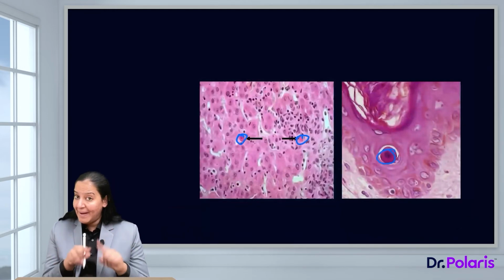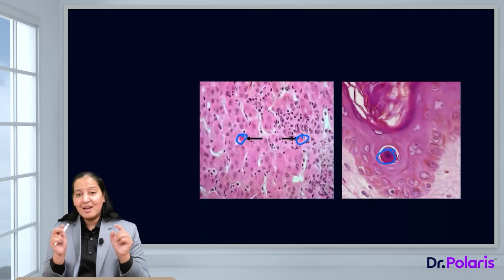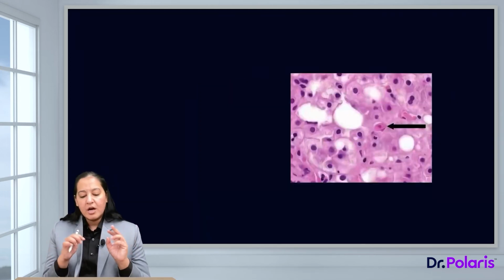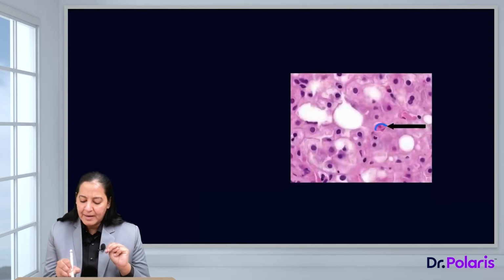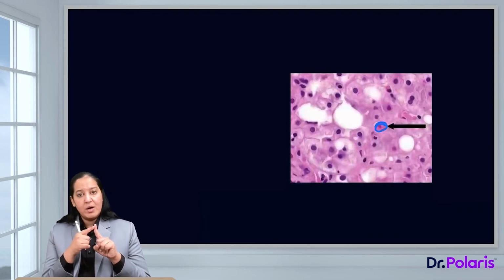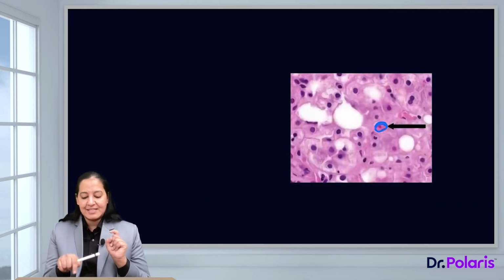And this cell is more pink as compared to other. So these cells are smaller also, cell shrinkage also, and more pink as compared to other. Coming on the third feature, here also the cell marked by the arrow is smaller as compared to other, cell shrinkage is there, and it is more pink. The cytoplasm is more eosinophilic as compared to other.